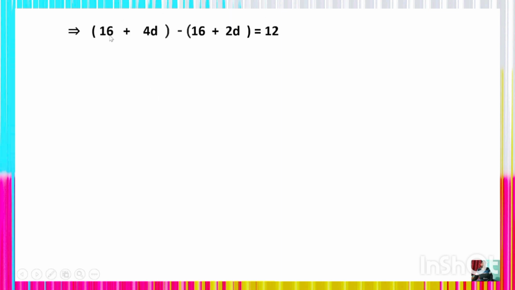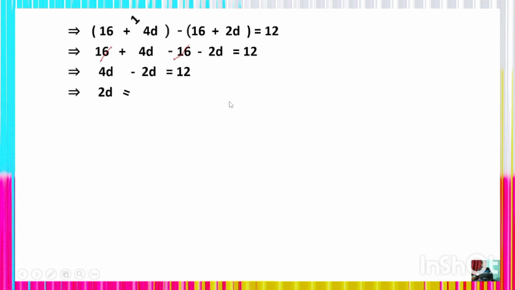Again, 16 + 4d - (16 + 2d) = 12. 16 + 4d - 16 - 2d = 12 after removing the bracket. Now +16 and -16 we can cancel, and after cancellation it will be 4d - 2d, which is 12. It means 2d = 12 and d = 12/2, which is 6. d = 6, equation number 3.